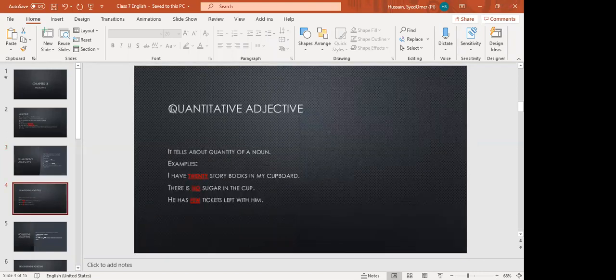The second type of adjective is quantitative adjective. As qualitative adjective is related to the quality of a noun, quantitative adjective is related to the quantity of a noun. Quantity: how much and how many. Remember one thing, how many is used to refer to countable nouns and how much is related to uncountable nouns.